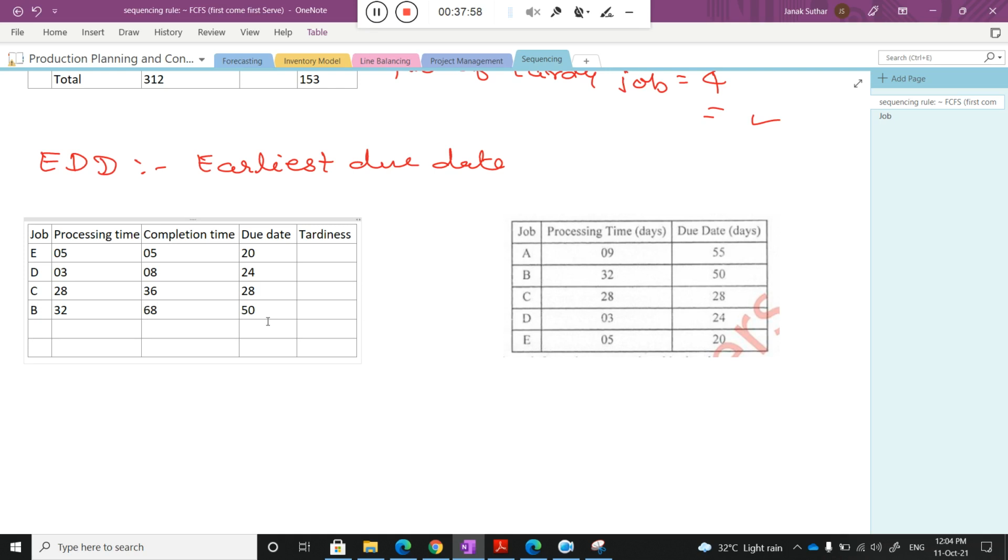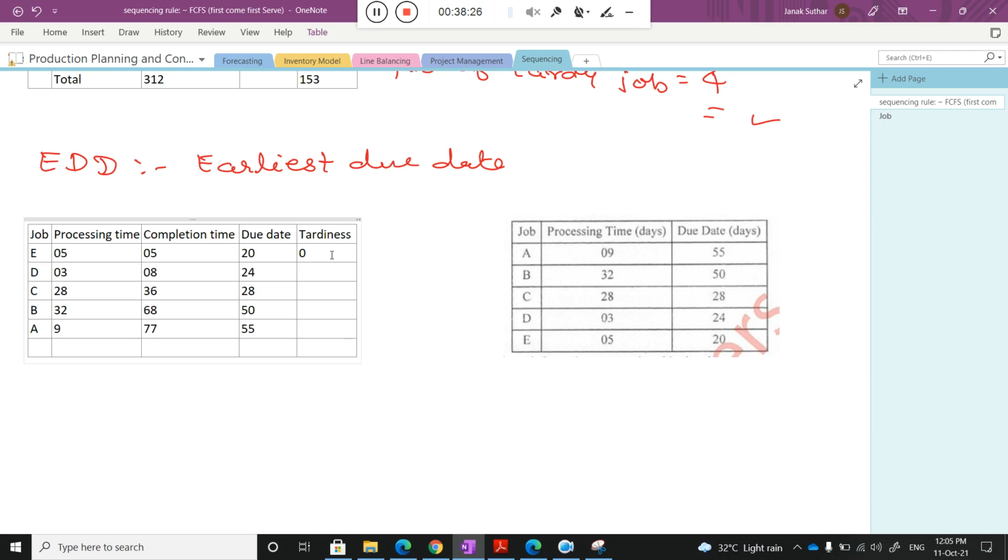Now 55, I think, right? Yes. For 55, the processing time is 9. 68 plus 9 is 77, and the activity is A. Very good. So can you tell me for activity E, what is the tardiness value, class? 0.